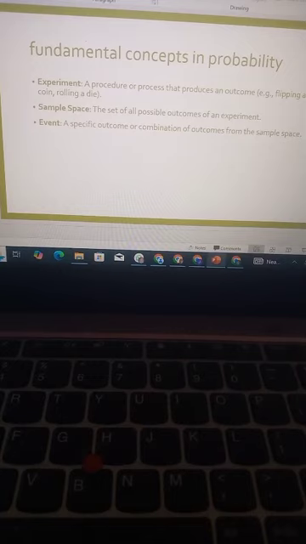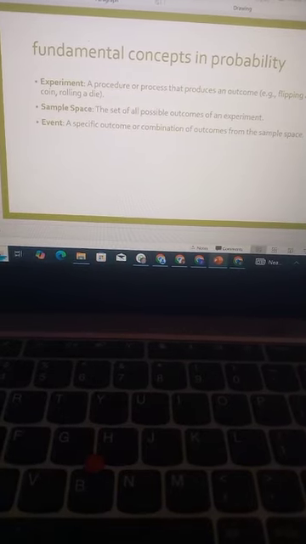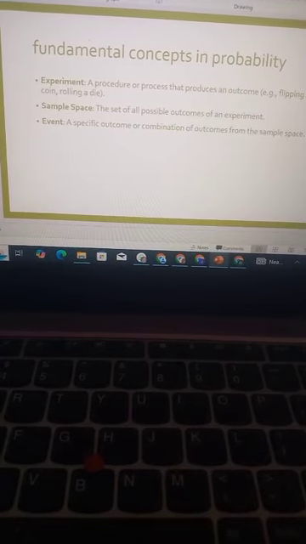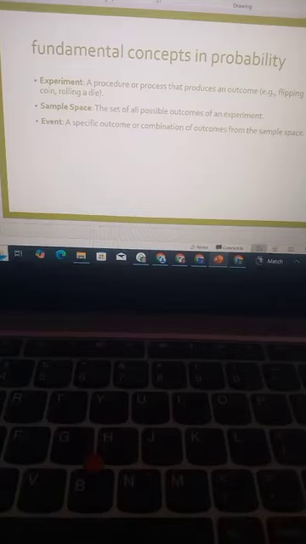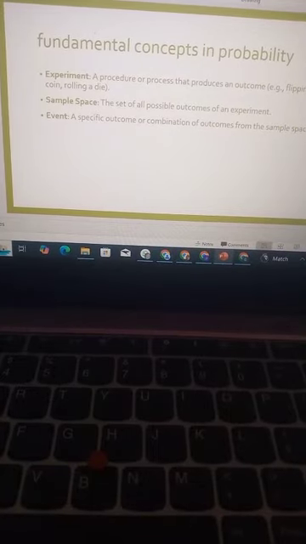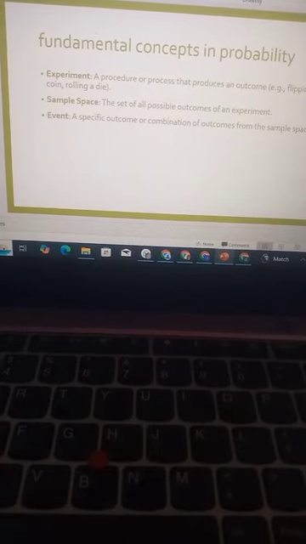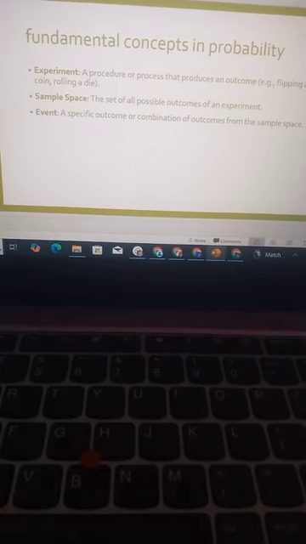The second fundamental concept of probability is the sample space. This is the set of all possible outcomes of an experiment. And then the last fundamental concept in probability is the event. This is the specific outcome or combination of outcomes from the sample space.